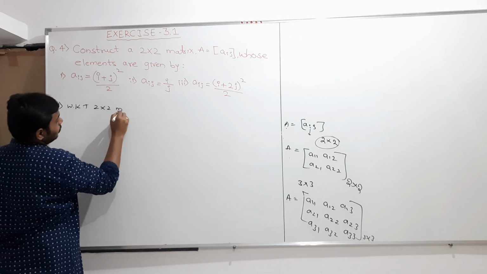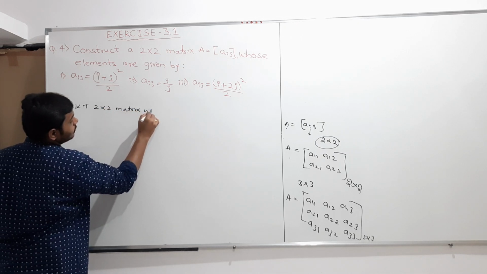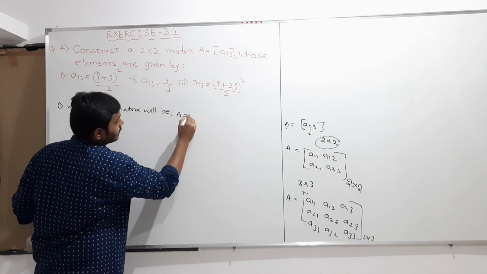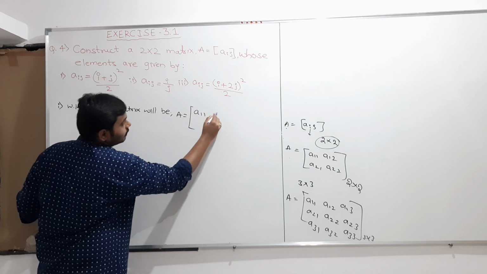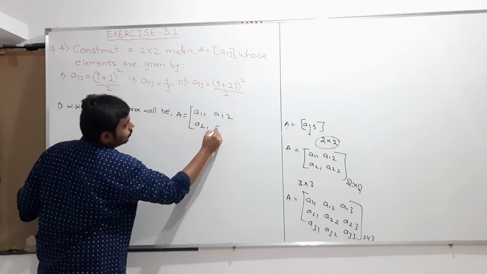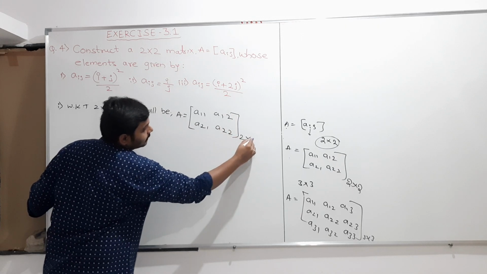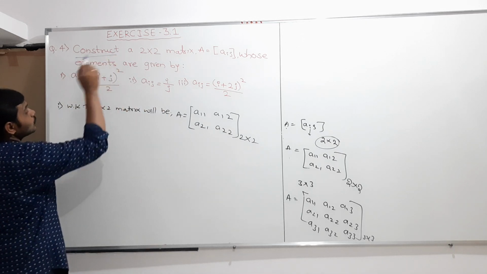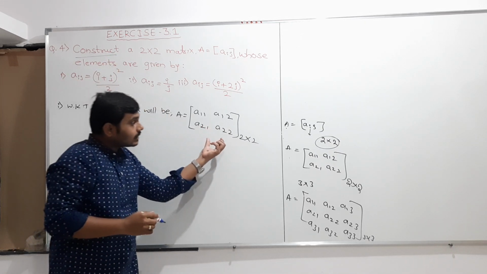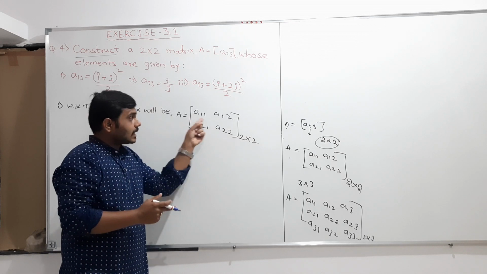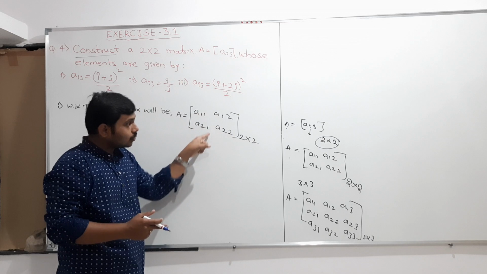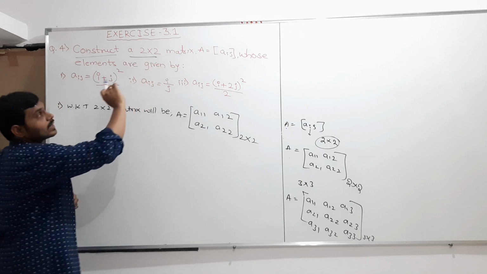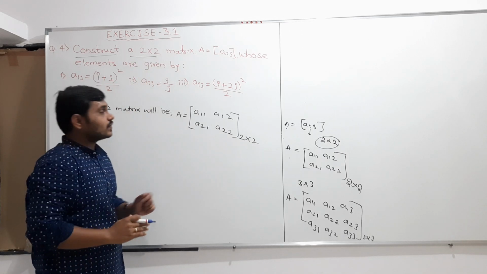So we know that a 2 cross 2 matrix will be like this: A is equals to A11, A12, A21, A22. This is the matrix of the order 2 cross 2. Yes, my dear students, what they told, we should construct a 2 cross 2 matrix. It means that we should write one matrix, and that matrix should contain 2 rows and 2 columns, because they have given that whatever you are constructing should be of the order 2 cross 2.